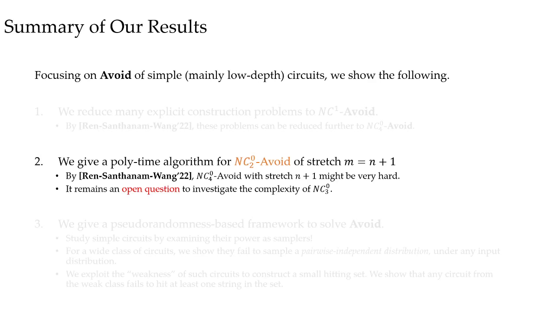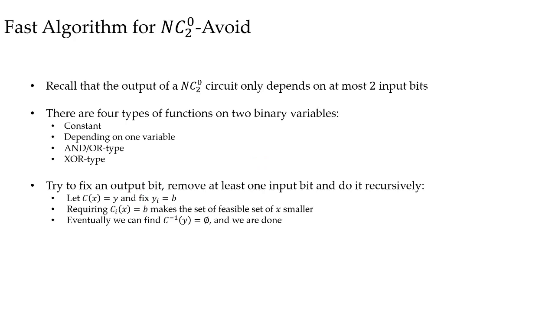Now, let me talk about our second result. That is, we give a polynomial time algorithm for Avoid of NC0_2 circuits. Recall that an NC0_2 circuit is a function that depends on at most 2 input bits. We know there are 4 types of such functions: constant functions, functions depending on only 1 bit, OR type functions, and XOR type functions.